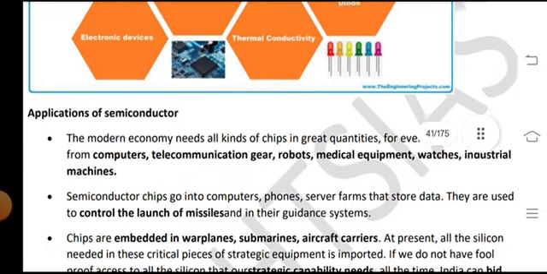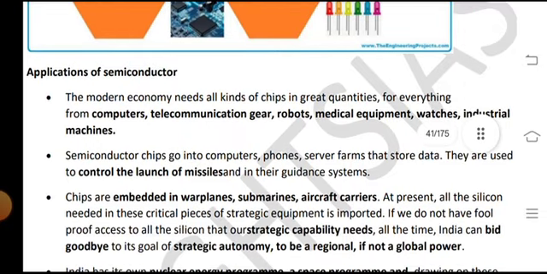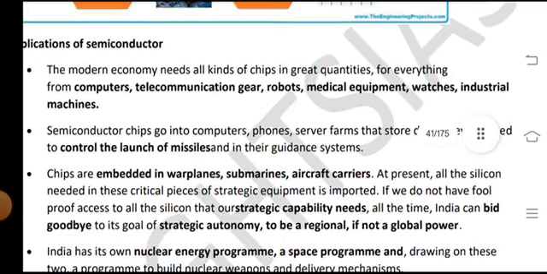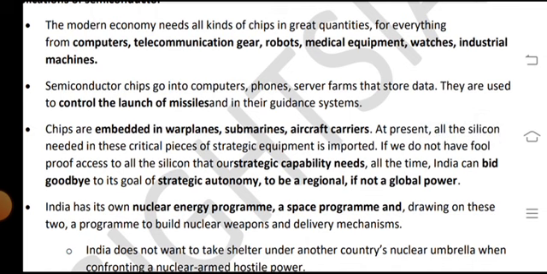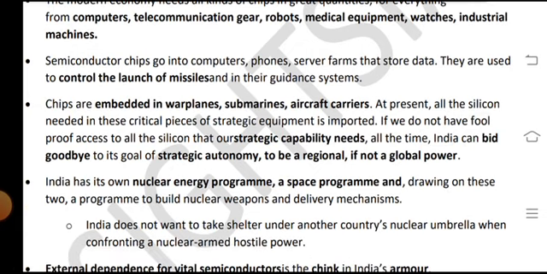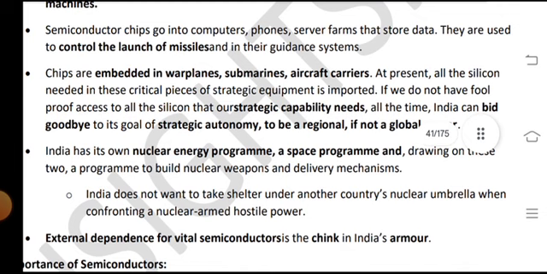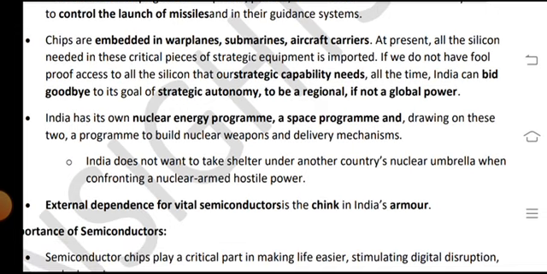The modern economy needs all kinds of chips in great quantities, for everything from computers, telecommunications gear, robots and medical equipment to watches. Semiconductor chips go into computers, phones, and servers and farms that store data, and they are used to control the launch of missiles and in their guidance systems. Chips are embedded in warplanes, submarines and aircraft carriers.